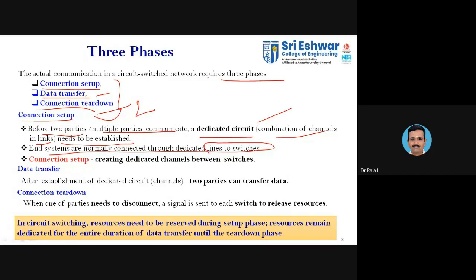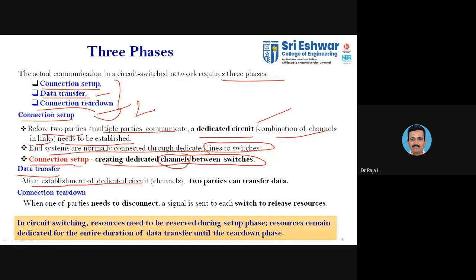As you know, we cannot straight away connect the cables to the end devices or the intermediate devices. We need connectors. With suitable connectors, suitable cables and suitable intermediate devices, we'll make a physical connectivity between the source and the destination. That is the connection setup, creating a dedicated channel between the switches. Here the channel means a physical path between your intermediate devices and the end devices through the cables and the connectors. Okay, next one is the data transfer.